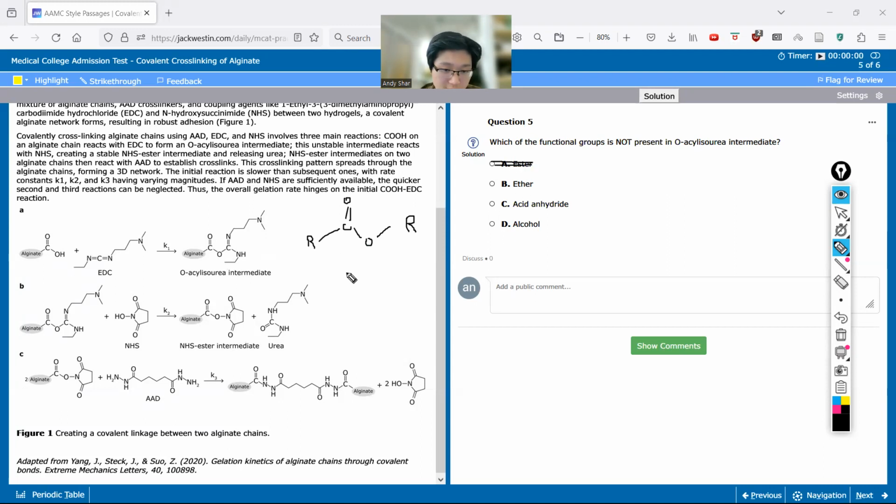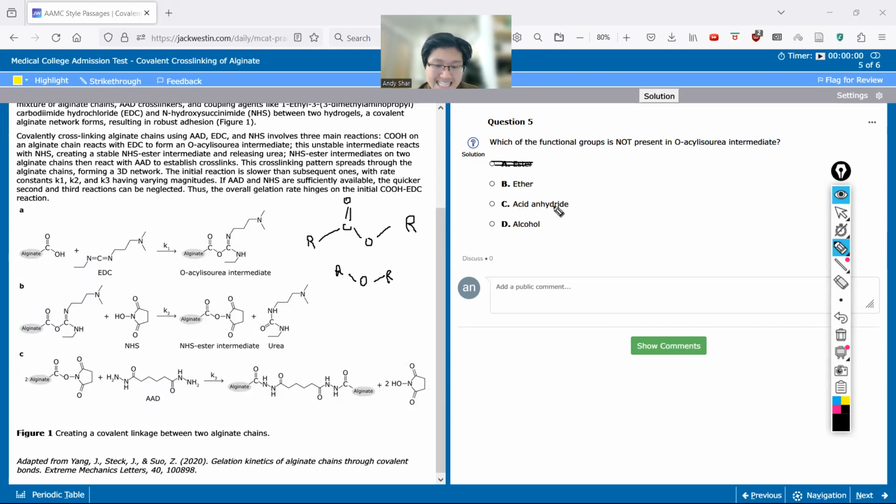Do we see an ether? So an ether would be O with two things in either end. Now, I would be careful, because if you said this was an ether, you're not exactly correct, because it's actually part of the ester. So usually we say it's not really an ether, but it's just an ester, because the ester is the whole thing, and it takes precedence. An ether would be if there was no double bond to the O, and if it was just C bonding to something else, and that would be an ether, right? So we don't really see an ether, right? So I would still keep choice B, and then move on to choice C.